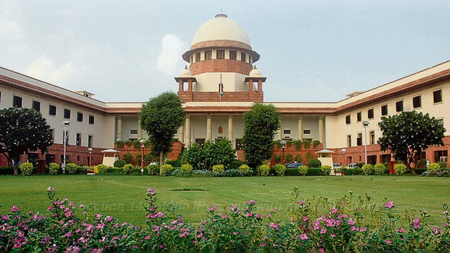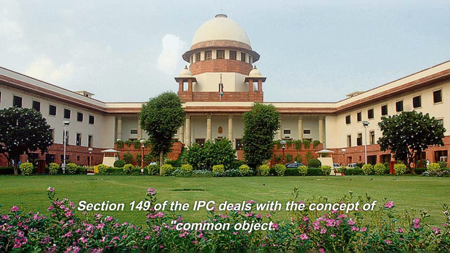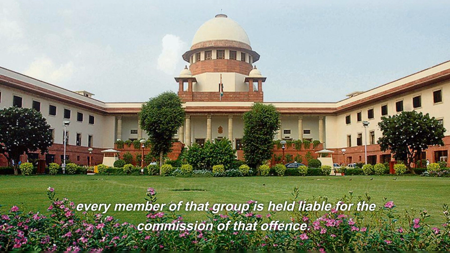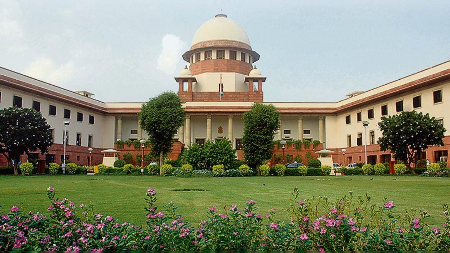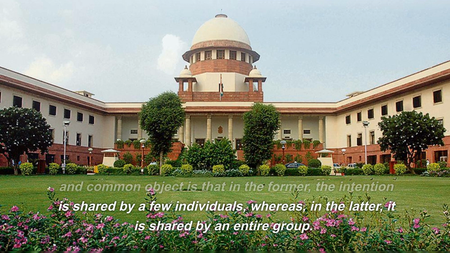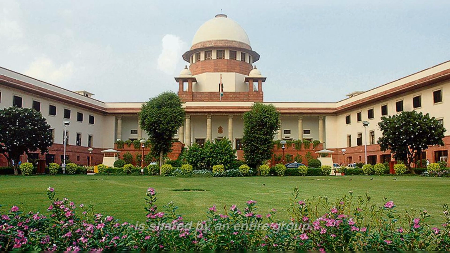Common object. Section 149 of the IPC deals with the concept of common object. It means that when an offense is committed by a group of persons in furtherance of a common object, every member of that group is held liable for the commission of that offense. The essential difference between common intention and common object is that in the former, the intention is shared by a few individuals, whereas, in the latter, it is shared by an entire group.